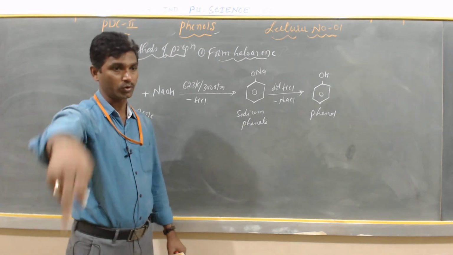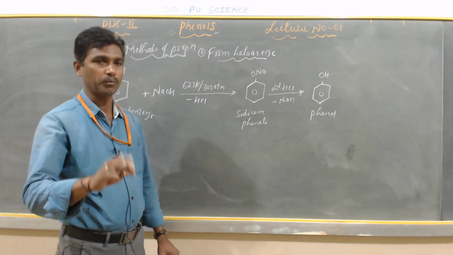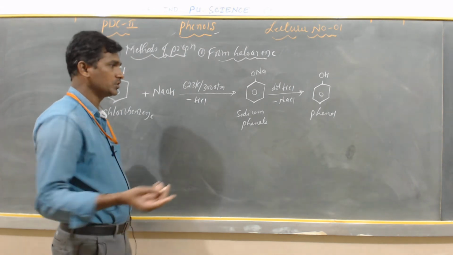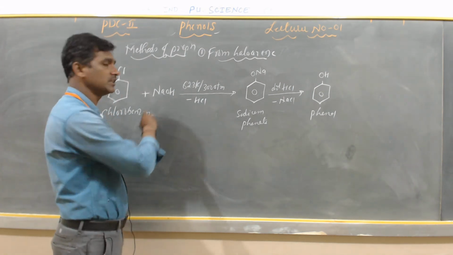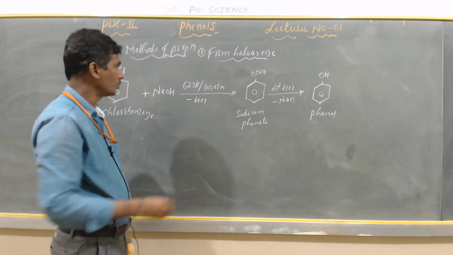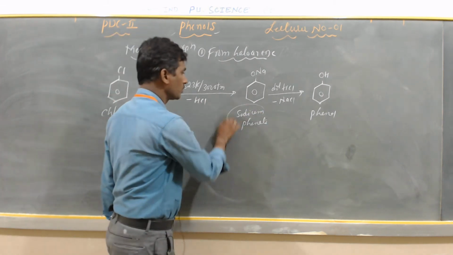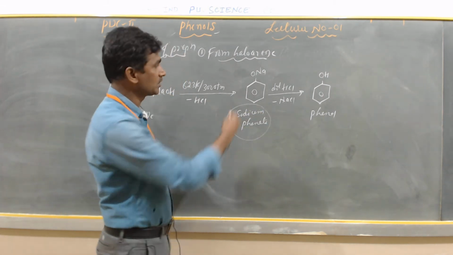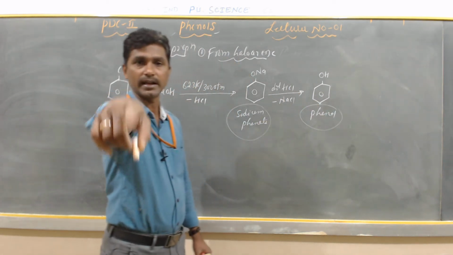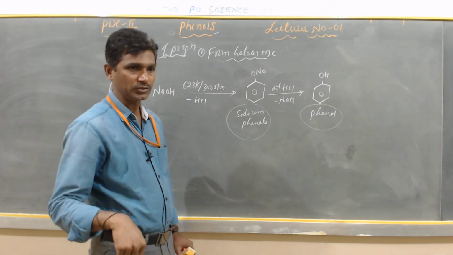So in the examination, how do you convert chlorobenzene to phenol? Write down this reaction with the name of the reactant and product, and you will get 2 marks. Write the statement: chlorobenzene is fused with sodium hydroxide solution at a temperature of 623 Kelvin and 300 atmosphere. It gives sodium phenate, which on acidification with hydrochloric acid gives phenol. The statement carries 1 mark, and the reaction carries 1 mark.